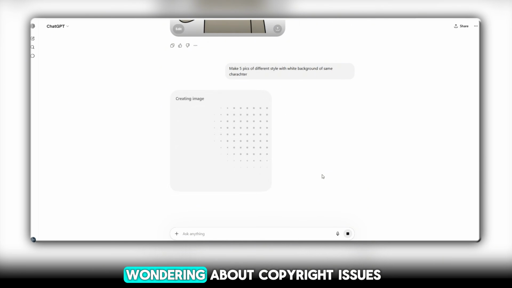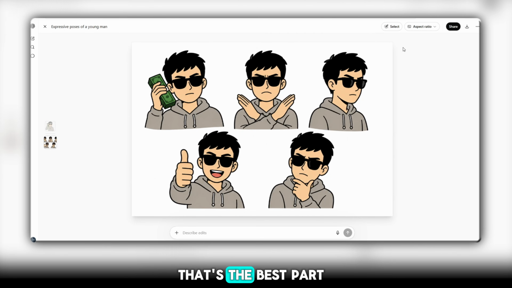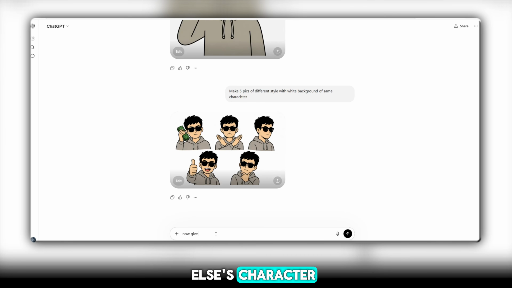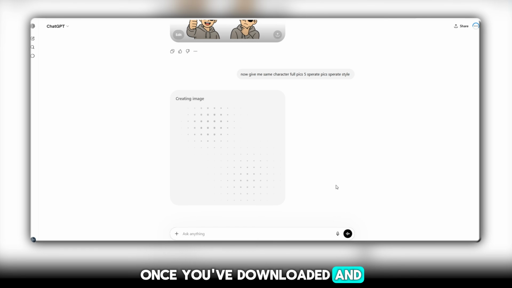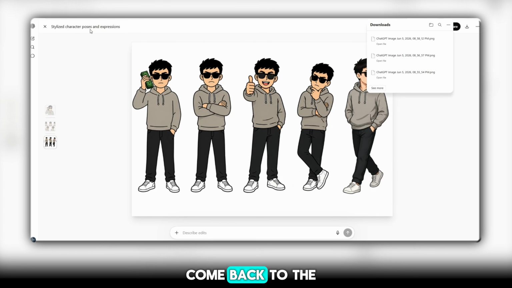Now you might be wondering about copyright issues. That's the best part. Instead of using someone else's character, you can create your own AI-generated character. Since it's generated by AI, you don't have to worry about copyright strikes. Once you've downloaded and saved your character images, come back to the channel.